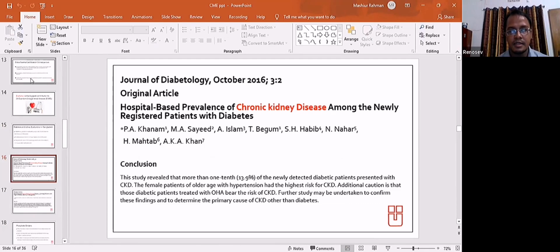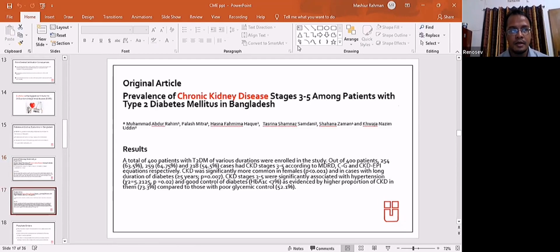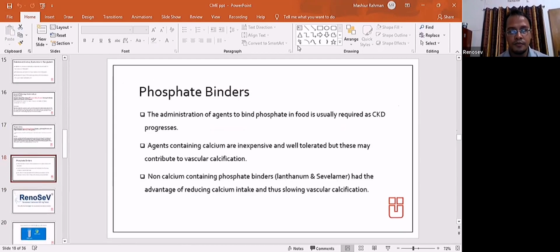These are the reference articles I have discussed previously in my slide. Hospital-based prevalence of chronic kidney disease among the newly registered patients with diabetes. Another reference article: prevalence of chronic kidney disease stages 3 to 5 among patients with type 2 diabetes mellitus in Bangladesh. And the phosphate binders, the limitations of phosphate binders: an agent to bind phosphate in food is usually required